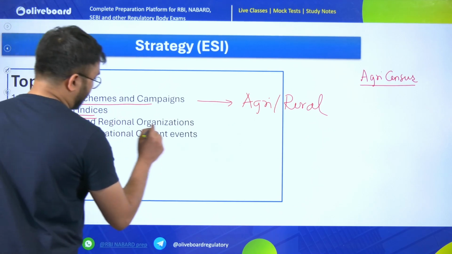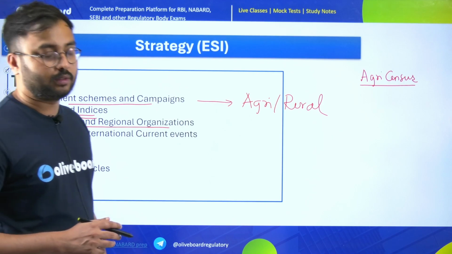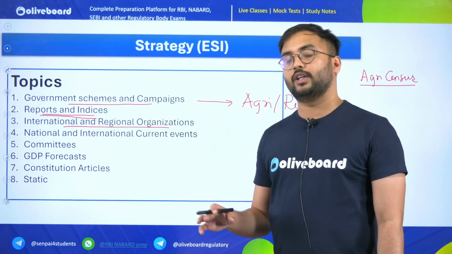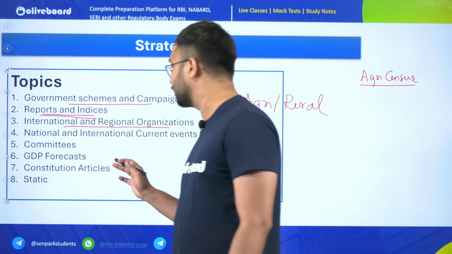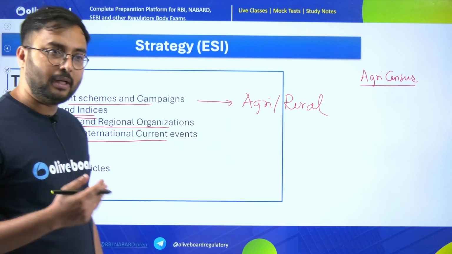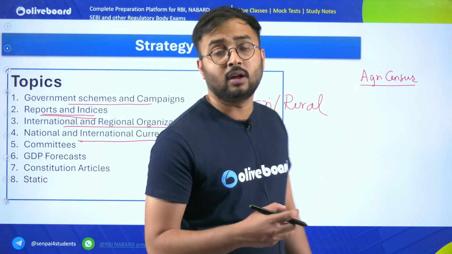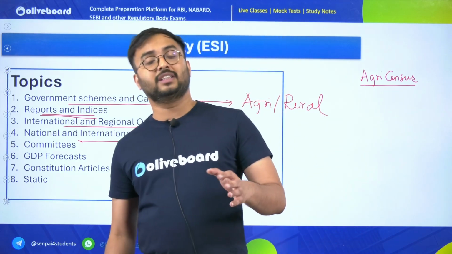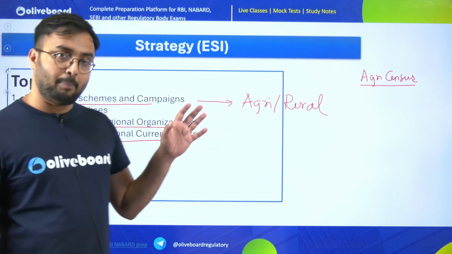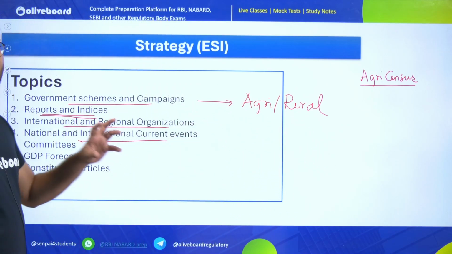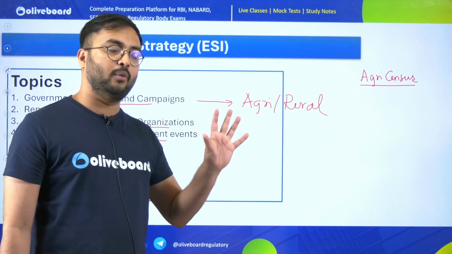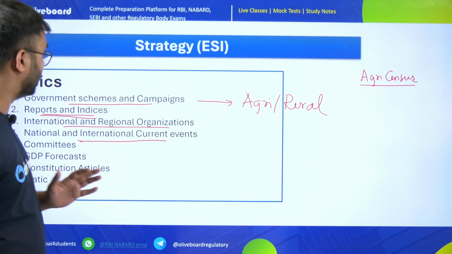Next, international and regional organizations also which are associated mainly with your agriculture and rural development. Do not miss the topics which are associated to WTO, World Bank, such international organizations. National and international current events are also very important. So a question may be asked directly which is associated with agriculture. Now, how are advanced technologies like AI and drones used in your agriculture? Definitely it could be asked. Apart from static, it is very important to know what current news is going on, or what awareness I should be having with respect to the subject.